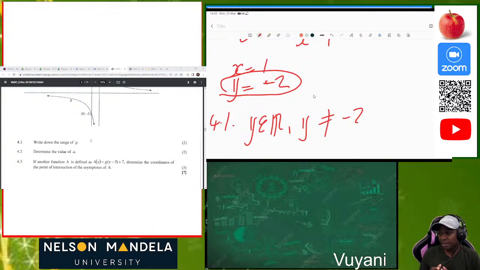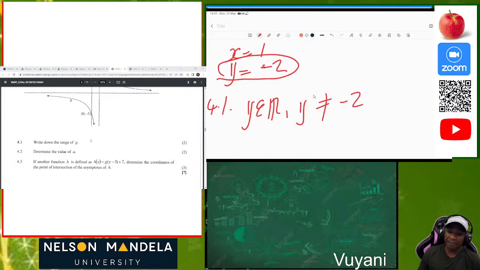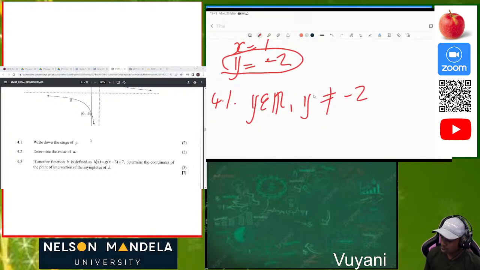As you can see, the graph is increasing from negative infinity to positive infinity, but at y equal to -2, that's the asymptote. The graph doesn't touch the asymptote. So the moment your graph doesn't touch the asymptote, it means that specific value is excluded. And now what do we know? We know that real numbers are numbers which start from negative infinity to positive infinity. So that will be the range of the function. So 4.1, the range of g will be y element of real numbers where y is not equal to -2.